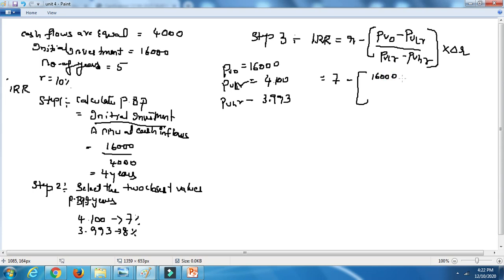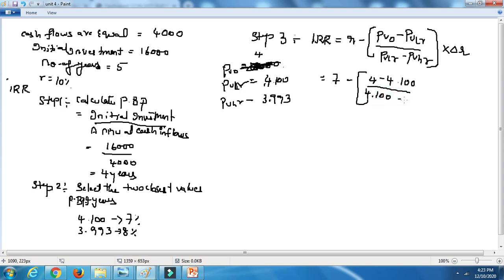Sorry, you need not take 16,000, but the interest rate 4. PVO is nothing but the thing that he has given you guys. It is basically 4 years, that what we got in the PRR. So 4 minus PVLR is 4.100. So lower rate guys, lower rate, higher rate you need to take simultaneously. Divide by 4.100 minus 3.993.